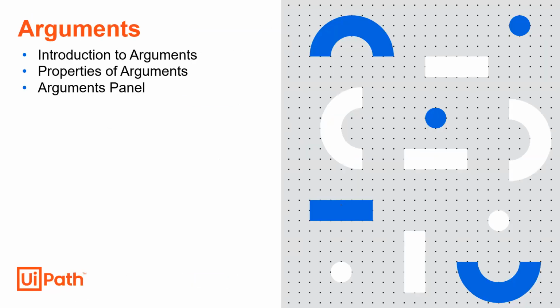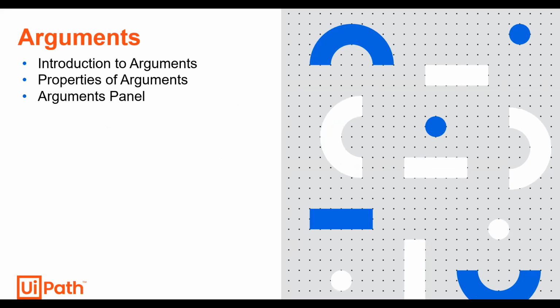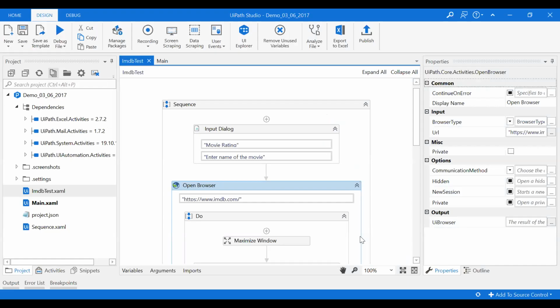Now this is a very important thing that is called arguments. Why is it important? Let me go back to UiPath. UiPath is visible, right?